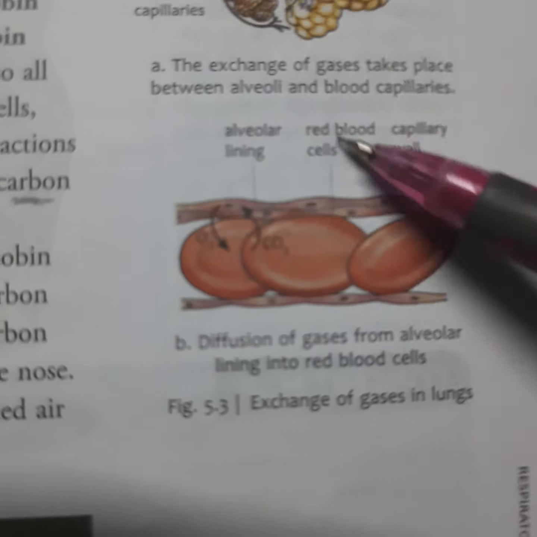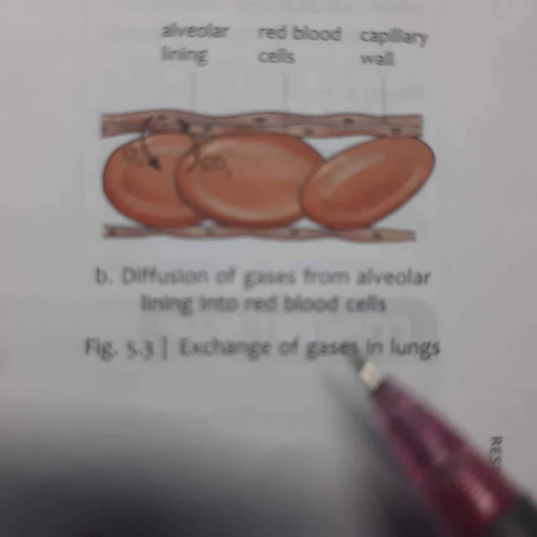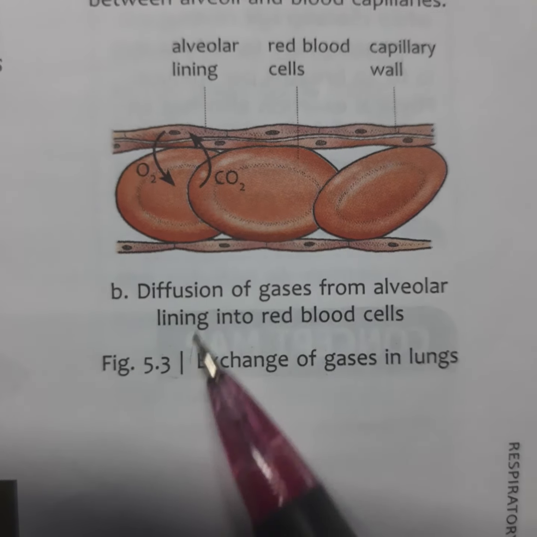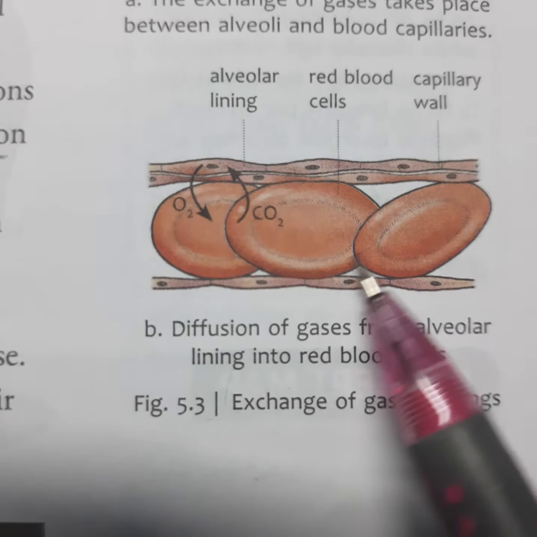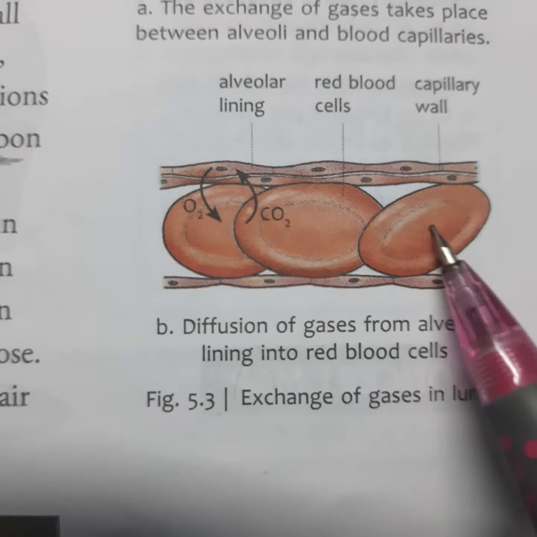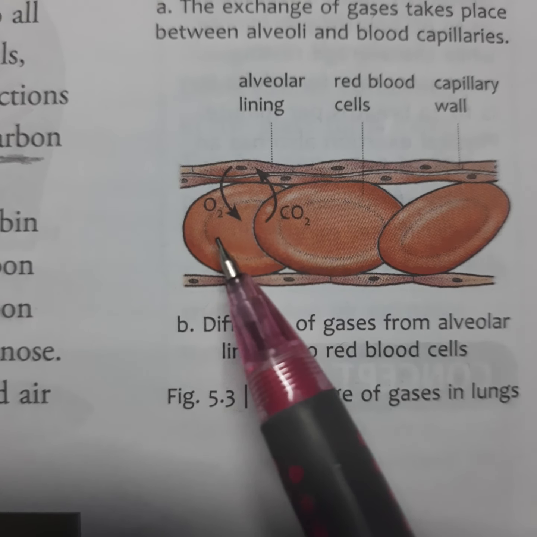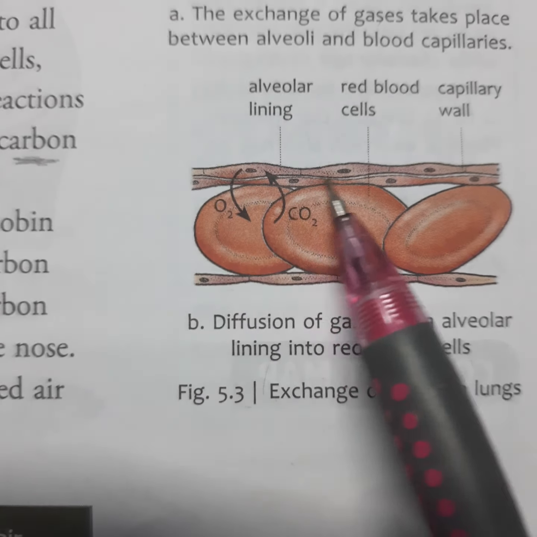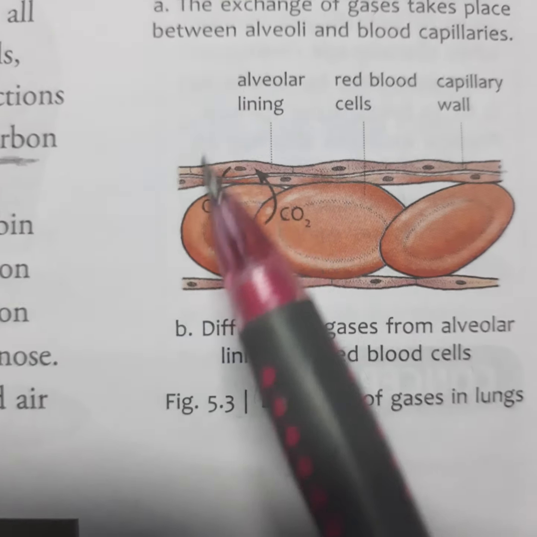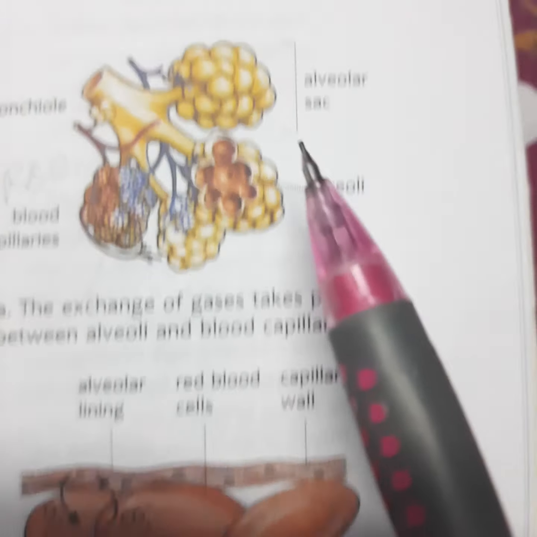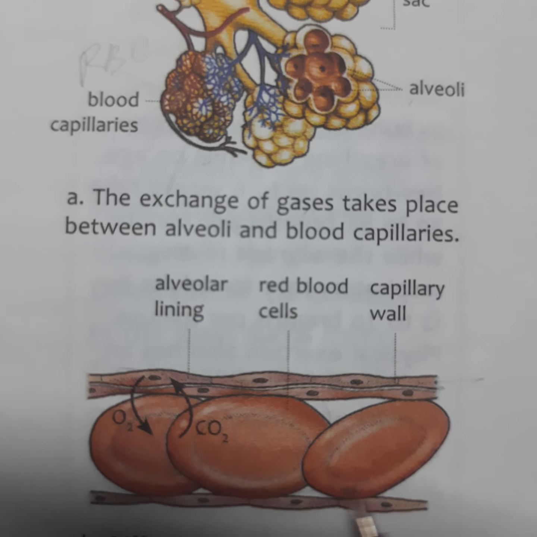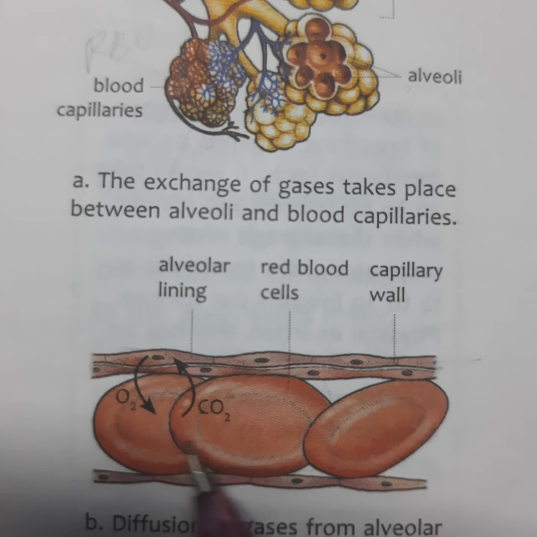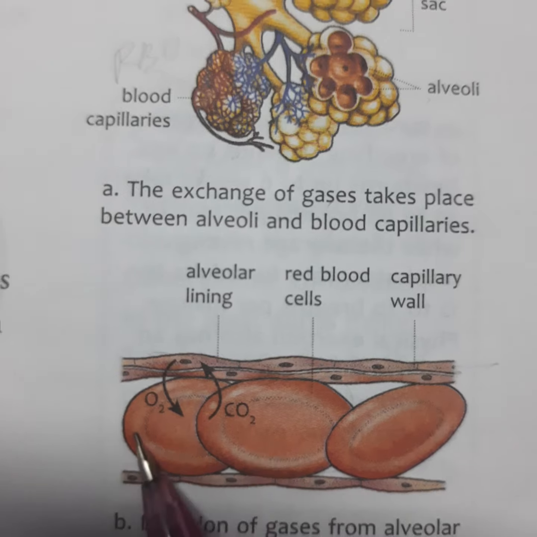Here is a more simplified form, exchange of gases in lungs. Here is diffusion of gases from the alveolar lining into red blood cells. This is red color, these are the RBCs. RBC contains hemoglobin, so it is red color. These are the alveolar lining, and here these blood vessels. This one is the RBC.